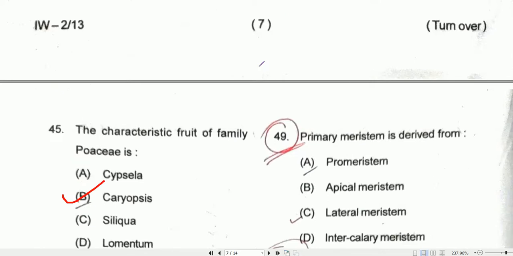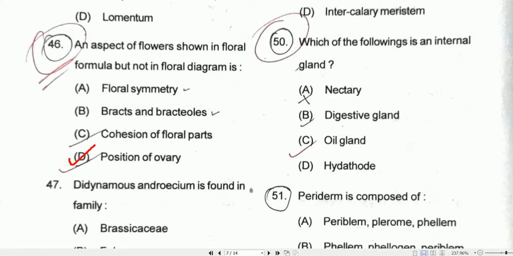So coming to question number 49, primary meristem is derived from promeristem. Option A will be the correct one. Coming to question number 50, which of the following is an internal gland? So internal gland, that is the oil glands, are internal glands.